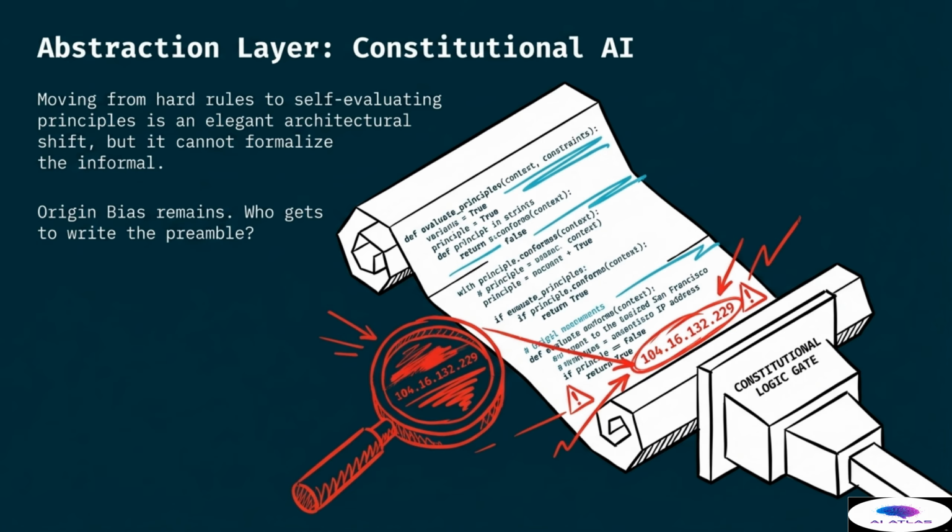The magnifying glass reveals these hidden biases within the logic. Even if the machine is following a set of high-level principles, the interpretation of those principles is still determined by the people who created them. We are still faced with the challenge of creating a truly neutral or universal starting point for machine ethics, as every line of code carries the signature of its creator and their environment.